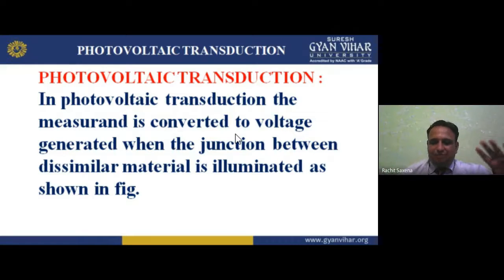Pentavalent and trivalent impurities are mixed with the extrinsic semiconductor. A semiconductor means the property of resistance lies between 0 and infinity, having the property of both conductor and insulator. So when the junction between dissimilar materials is illuminated, then the photovoltaic transduction takes place.